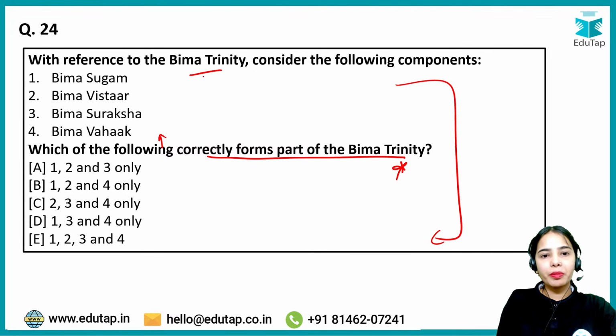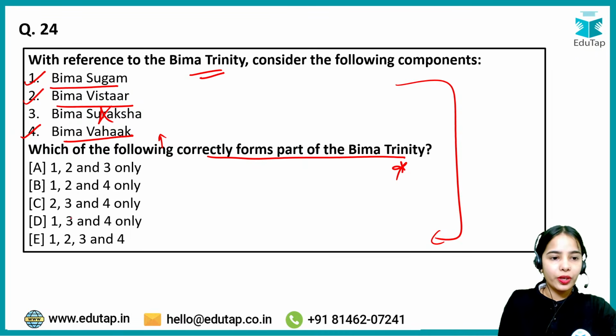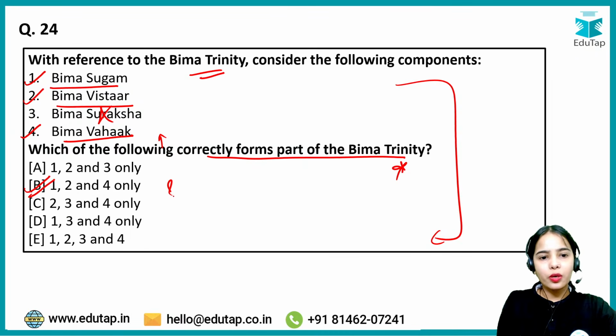Now, with reference to the Bima Trinity, consider the following components. See, the Bima Sugam, Bima Vistar, and Bima Vahak. These three are part of the Bima Trinity. Okay, Bima Suraksha is not a part of the Bima Trinity. So, Bima Sugam, Bima Vistar, and Bima Vahak, 1, 2, and 4. Anyone knows what is Bima Sugam, what is Bima Vistar, and what is Bima Vahak?